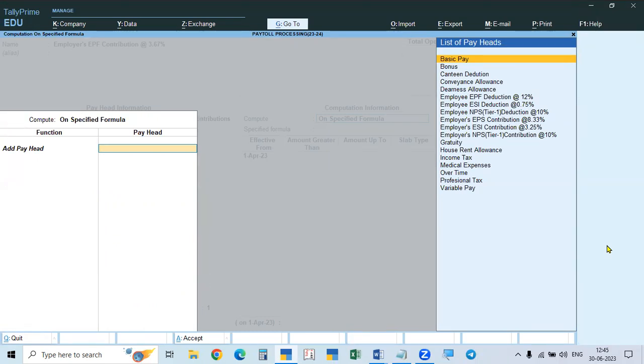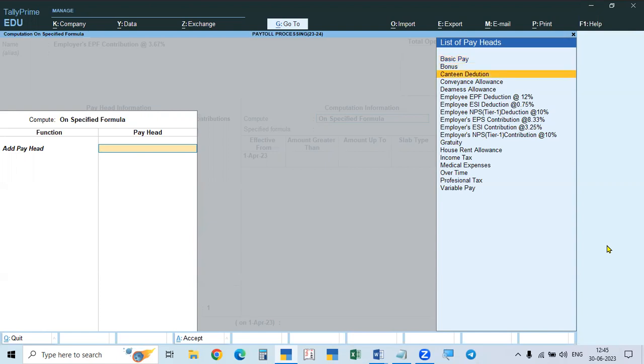It is calculated as the total amount of 12%. Out of that, 8.33% is contributed to the Employees Pension Scheme, it is counted. So the balance only, without calculating 3.67%, whatever it may be, will be for the Provident Fund.